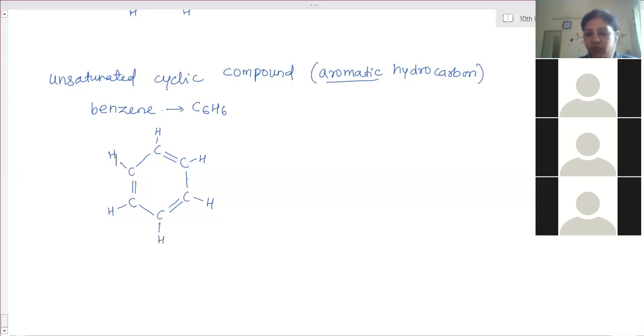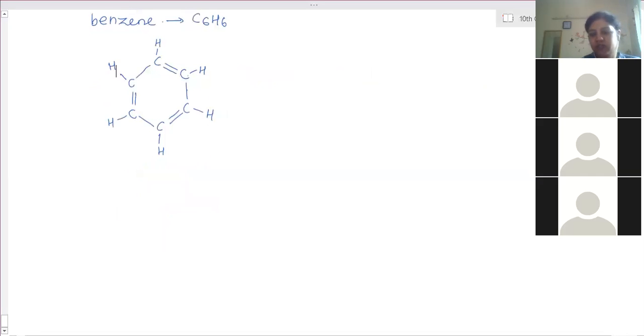When a specific group of atoms substitutes hydrogen from the alkanes, then different types of compounds are formed. So those we call derivatives of hydrocarbons. One single atom or group of atoms which substitutes hydrogen from alkanes are called functional groups.